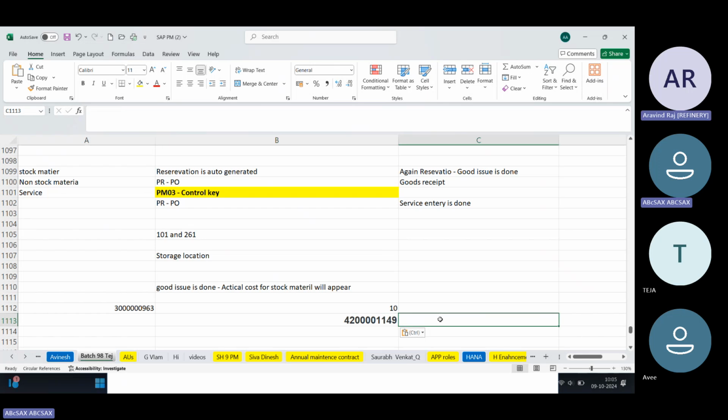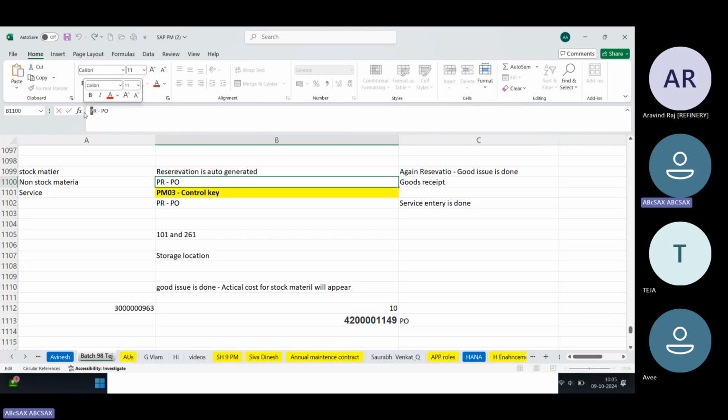What is PO? Aravind, what is purchase order? Why you want it? What do you mean by purchase order? Sir, for procuring the non-stock material. I am ordering. Requested. For the request, I am ordering. That is called PO.